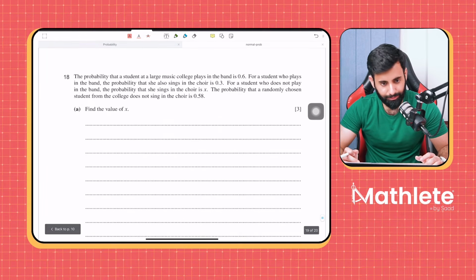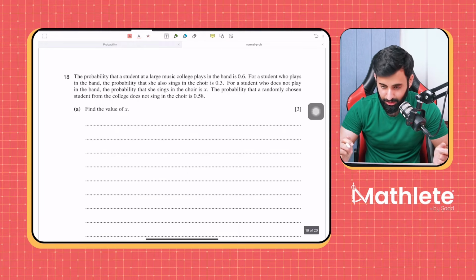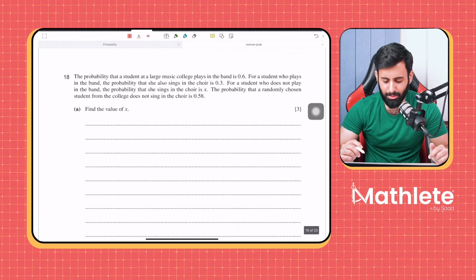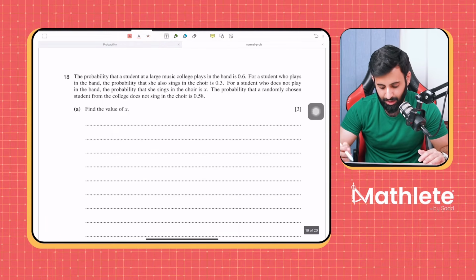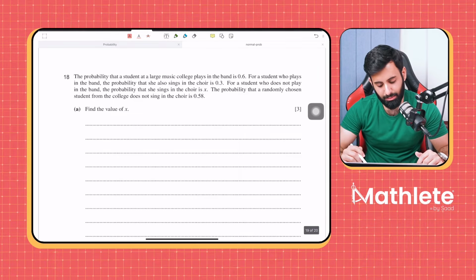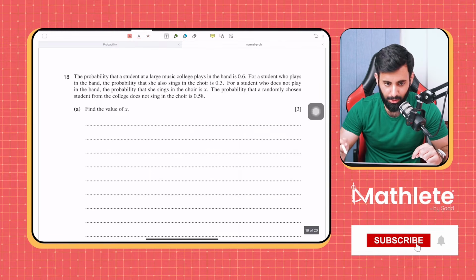Okay, now the probability that a student at a large music college plays in the band is 0.6. For a student who plays in the band, the probability that she also sings in the choir is 0.3. For a student who does not play in the band, the probability that she sings in the choir is x. The probability that a randomly chosen student from the college does not sing in the choir is 0.58. Find the value of x.